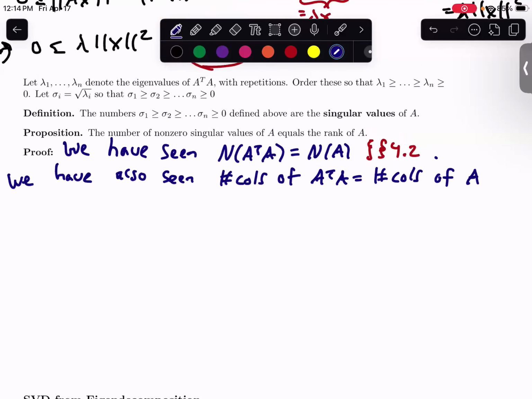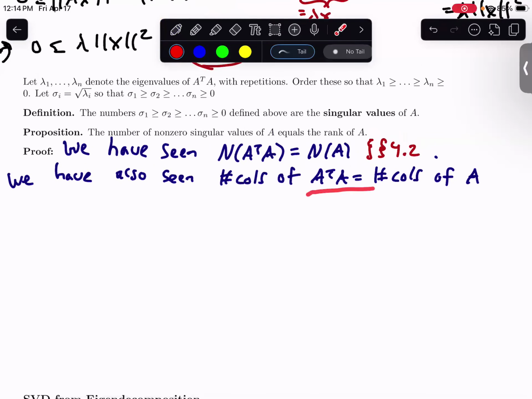And again, you can just think in terms of how size changes based on matrix multiplication. If A is m by n, then we're going to have an m by n matrix times an n by m matrix. So it preserves the number of columns that we're going to end up having. Because the null spaces are equal to one another, and you have the same number of columns between the two matrices, this is going to imply that the rank of A is equal to the rank of A transpose times A, right?